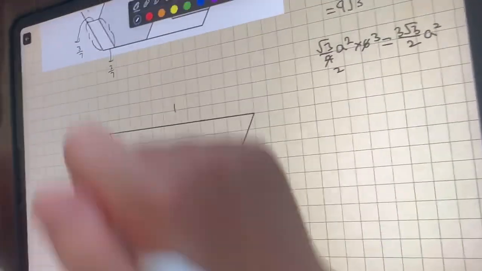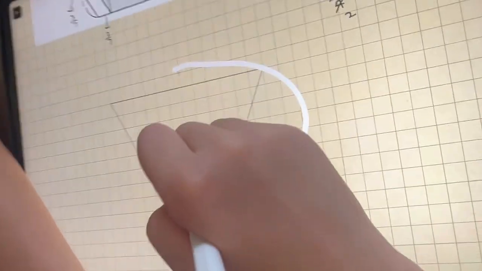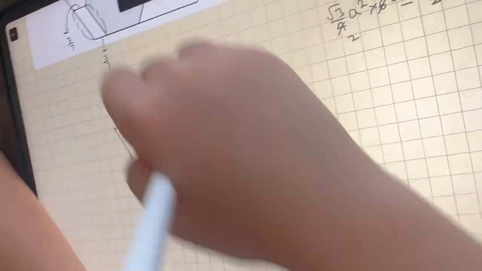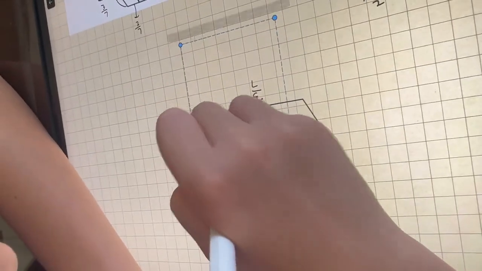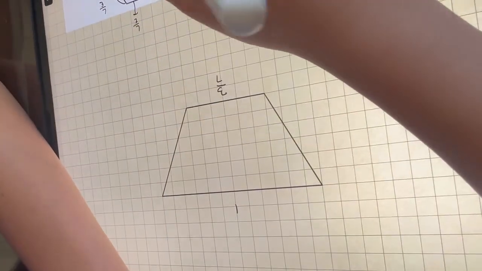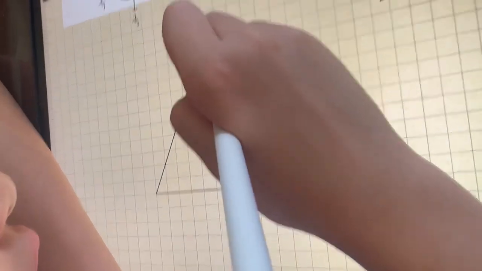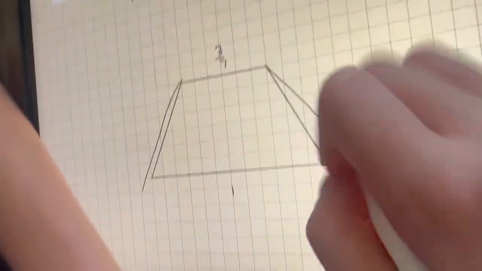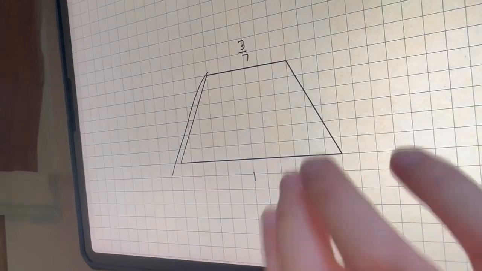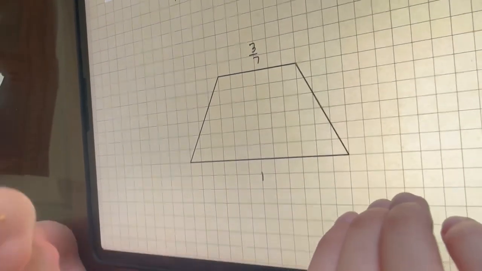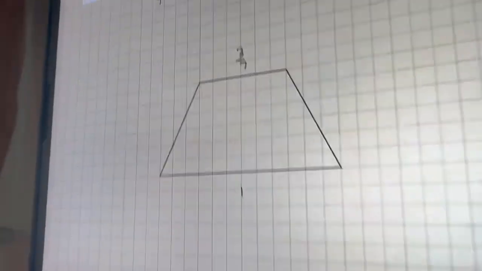But rotating it will probably be better, so I'll just rotate it for you guys. It won't make any difference, because the only thing you have to find is this or this, and since this is an isosceles trapezoid, both of the lengths are the same. So if you just find one length, that's basically it.